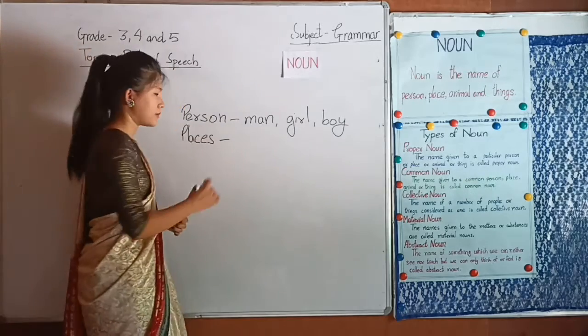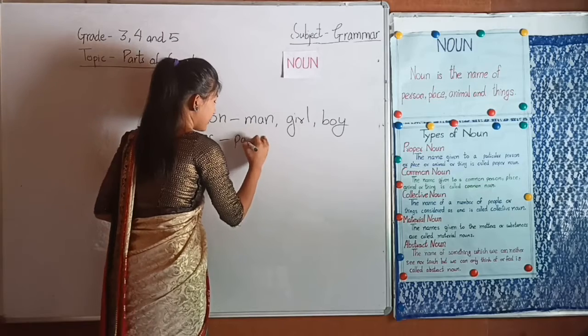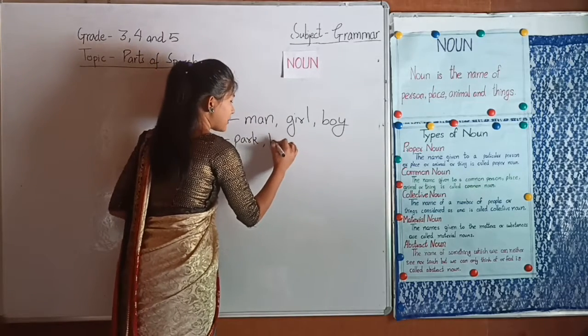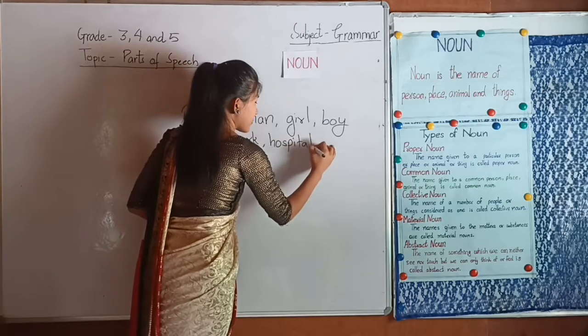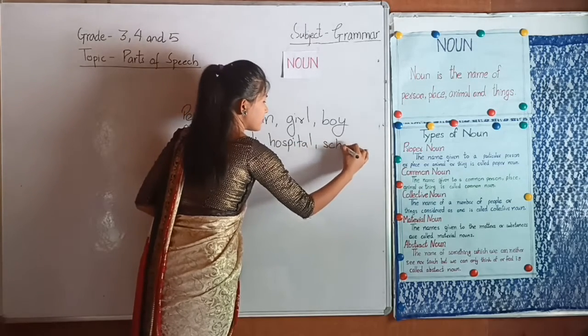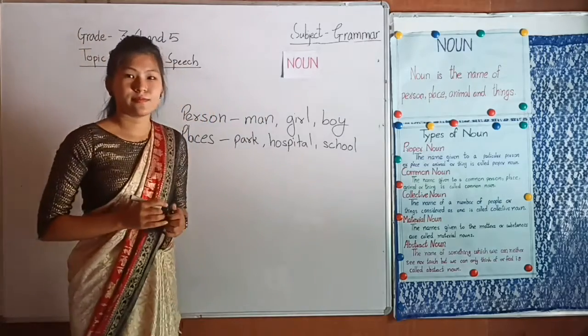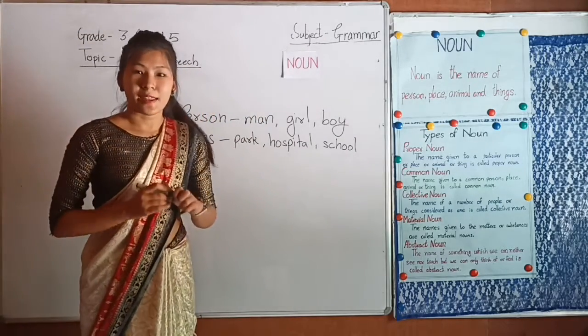For example, park, hospital, school, etc.